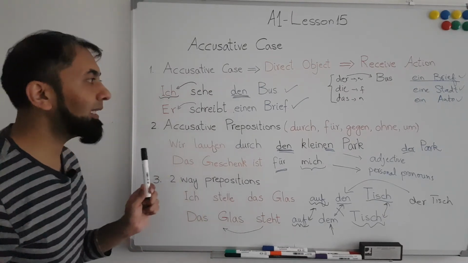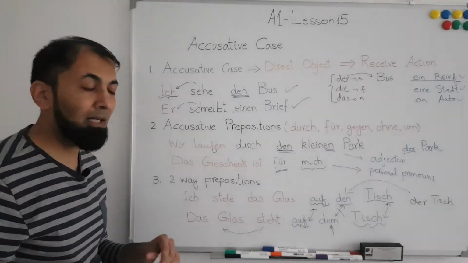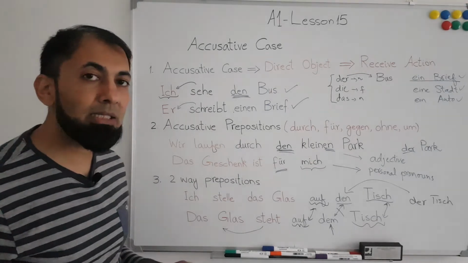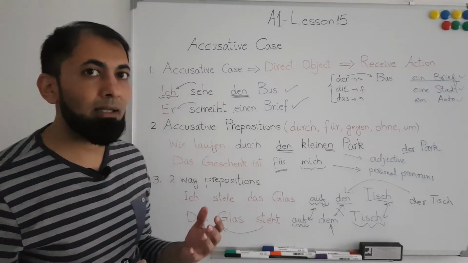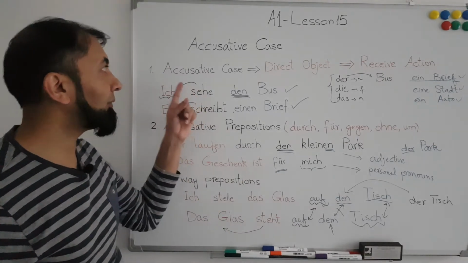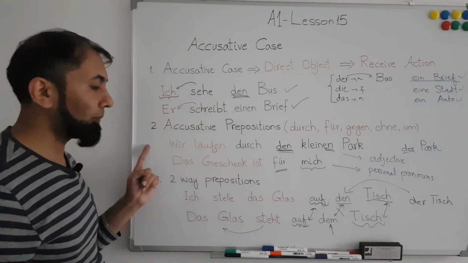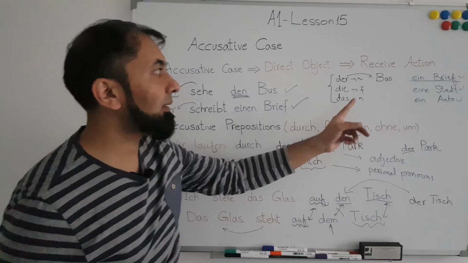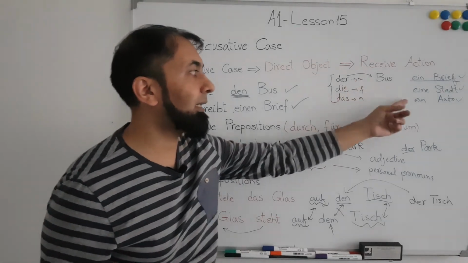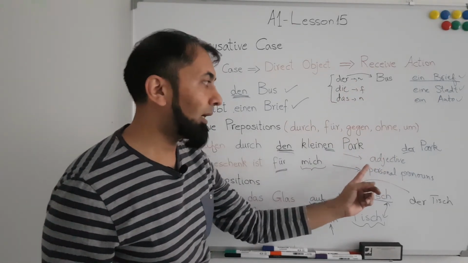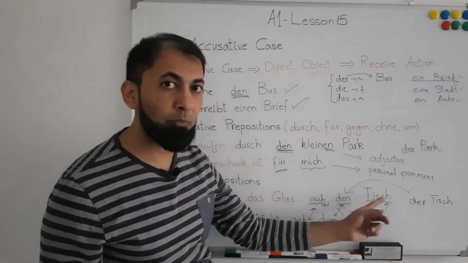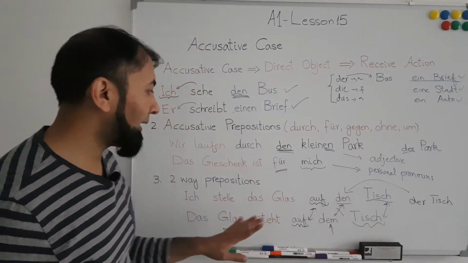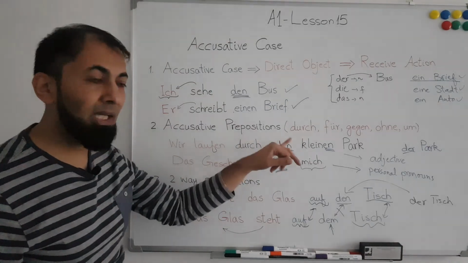These are the three possibilities that are more than enough for us at A1 level to understand the accusative case, and we will cover each of these topics along with how the definite and indefinite articles will look, how the adjective endings will look, how the personal pronoun and possessive pronoun will behave, and how these prepositions and two-way prepositions will behave.